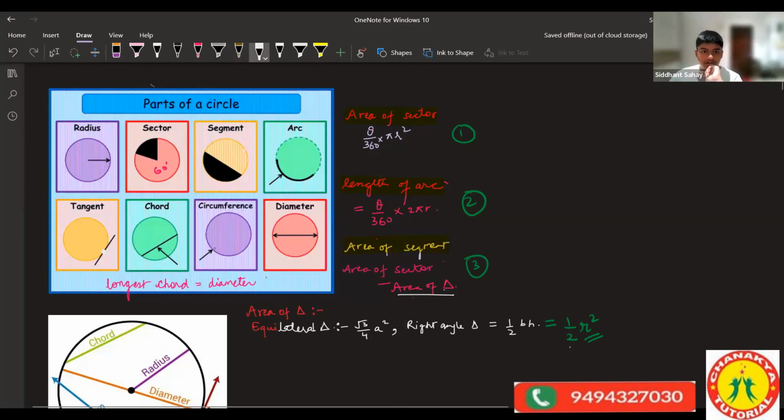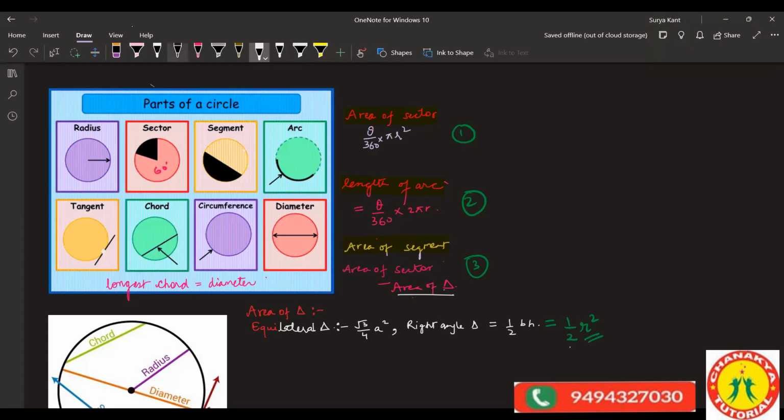Segment is the area which is created by a chord on the circle. Like there is a chord in a circle, and the area made is a segment. So there are two segments, major and minor. It's a section which is created by a chord. Okay, fine. It is known as the segment, where there is major as well as minor.